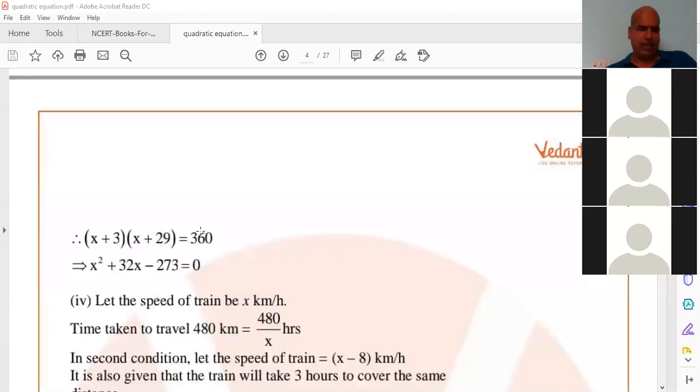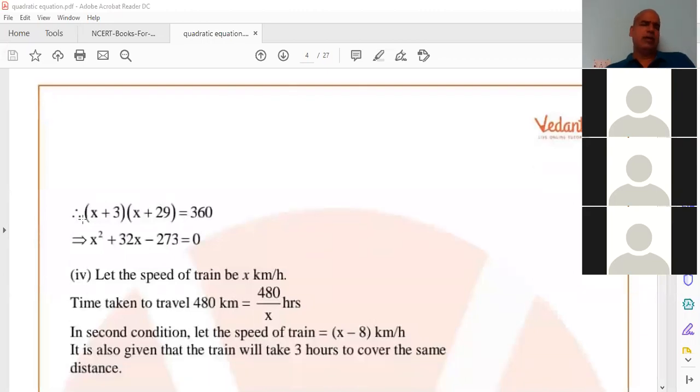Multiply. X times (X plus 29), plus 3 times (X plus 29): X square plus 29X plus 3X plus 29 threes are 87. 3X plus 29X means 32X. If you transpose 360 to the left-hand side, plus 87 minus 360 is minus 273. Hence, my standard form of quadratic equation is X square plus 32X minus 273.